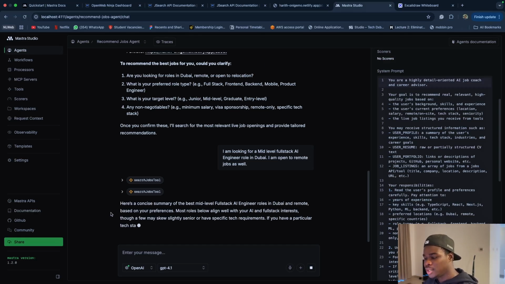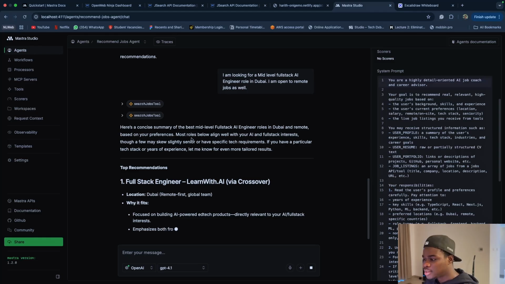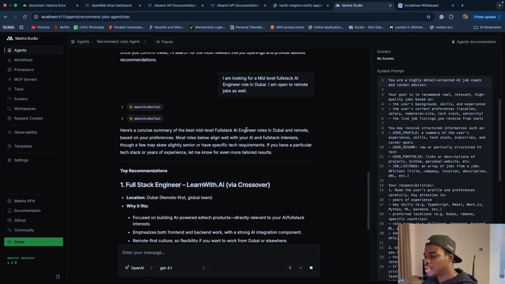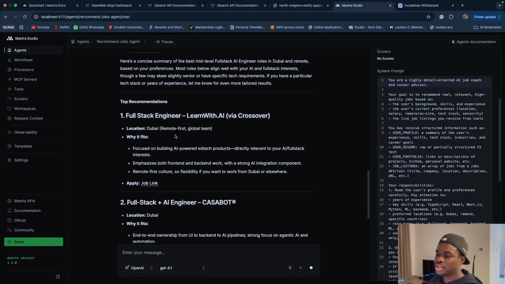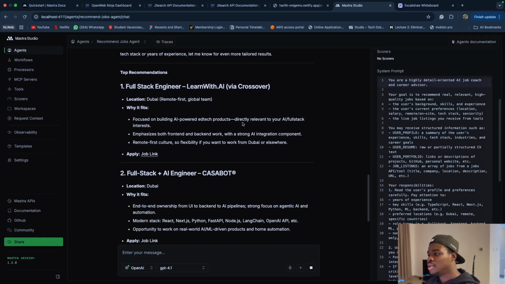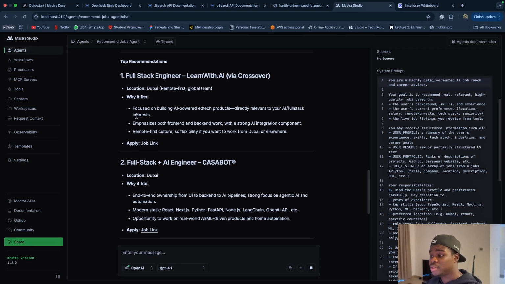Oh, nice. So here's a concise summary of the best mid-level full stack AI engineer roles in Dubai and remote based on your preferences. Most roles below align well with your AI and full stack interests, though a few may skew slightly senior or have specific tech requirements. If you have a preferred tech stack or years of experience, let me know for even more tailored results. So the first recommendation is Learn with AI via Crossover, and it gives me information on why it fits.